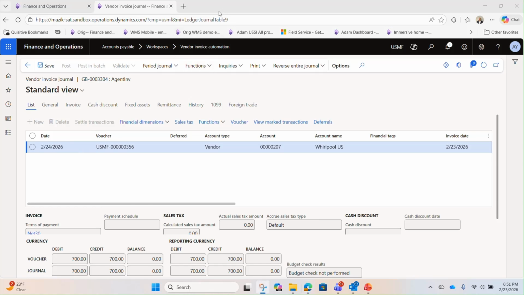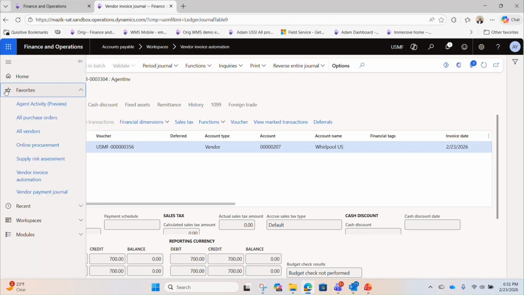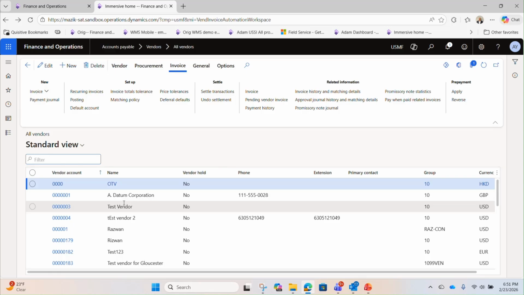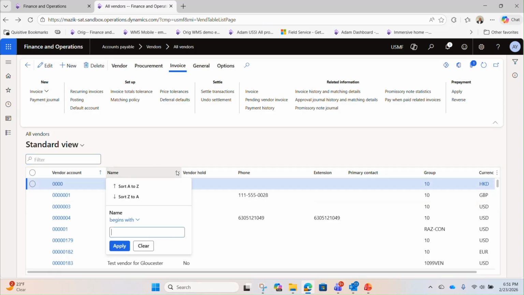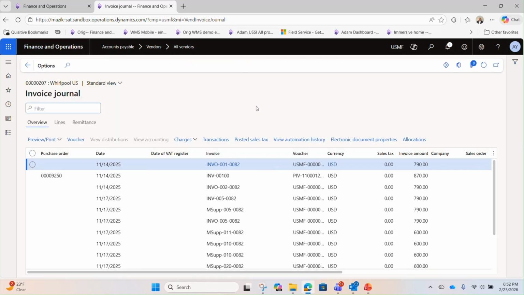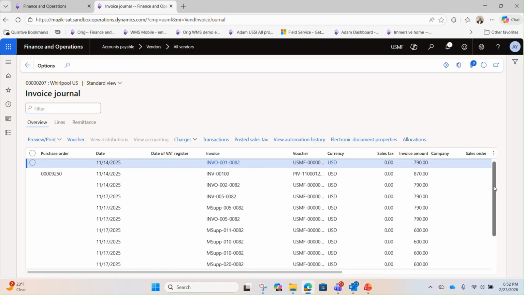From here, you can manually do additional functionalities. You could have paused this for workflow approval, but in our example, we just went ahead and said, yes, this is an expense invoice. Let's go to automatically post it. And now to prove it out, let's finish up by going back to the vendor, clicking on them and looking at their invoices. And then as we scroll all the way down, we will notice that we now have a new invoice posted against that vendor.